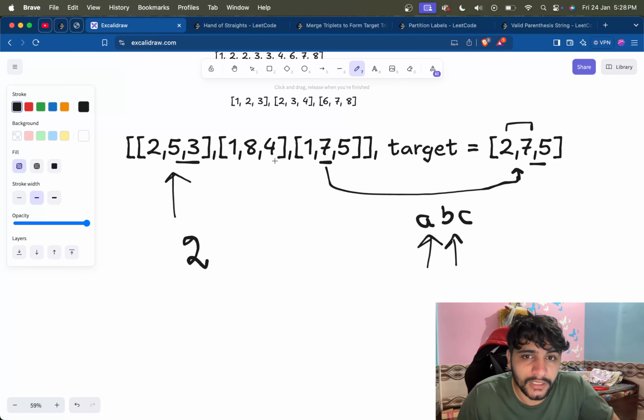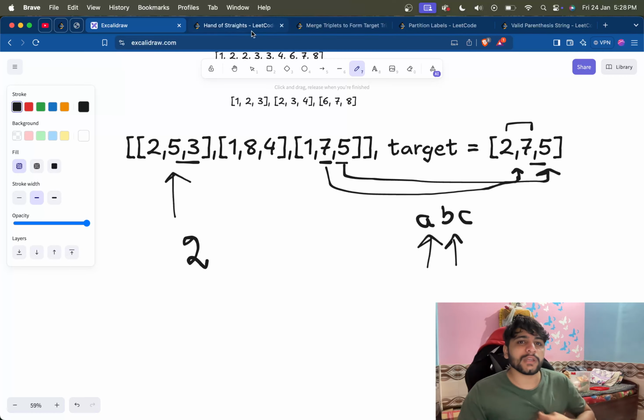So 1 is less than 2 and 5 is less or equal to 5, so that is true. Now the third element is also equal to the target's third element. Are the rest of the two elements less or equal to the target's rest of the two elements? Yes, they are. 7 is equal to 7 and 2 is greater than 1, so that's fine. So this is how we can do it.